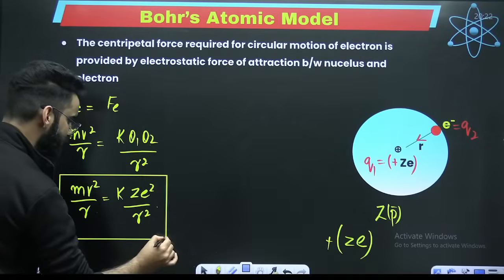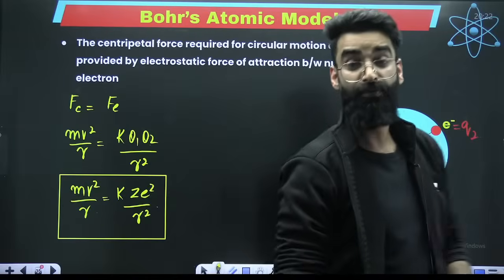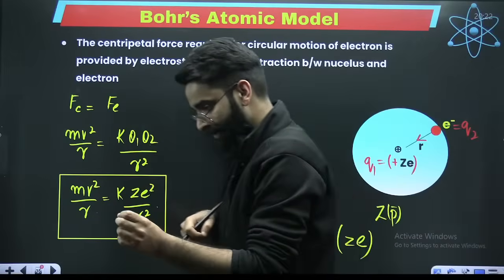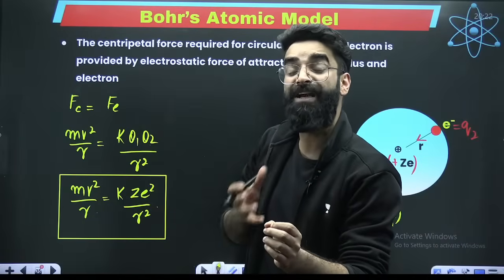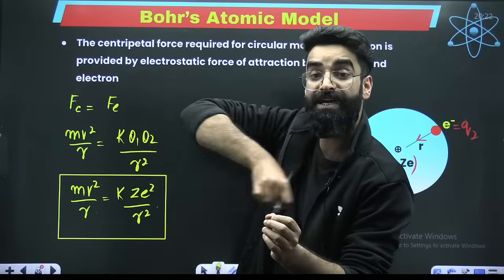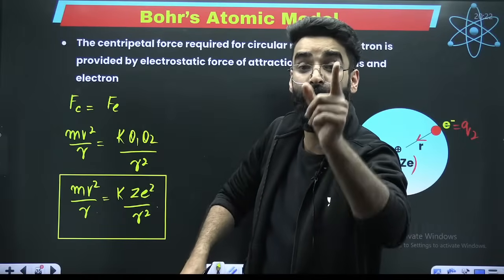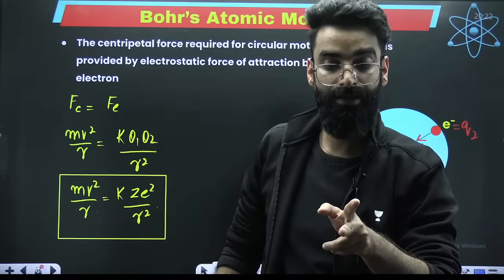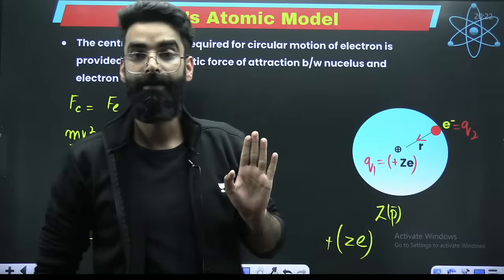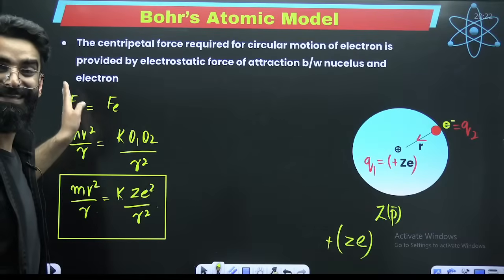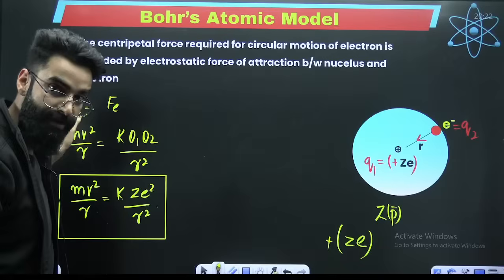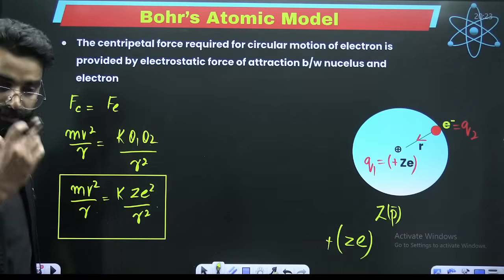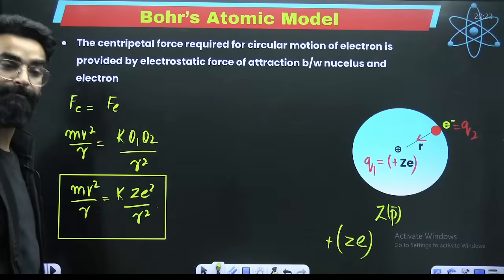This is one more result which is important for you. So for the electron to move in the circular path, the electron has to experience the centripetal force. Then only the electron will revolve in the circular path. And that centripetal force is provided by the electrostatic force of attraction between the nucleus and the electron. Am I clear?